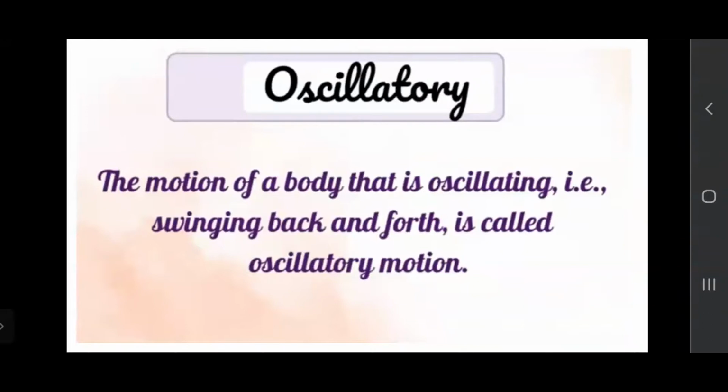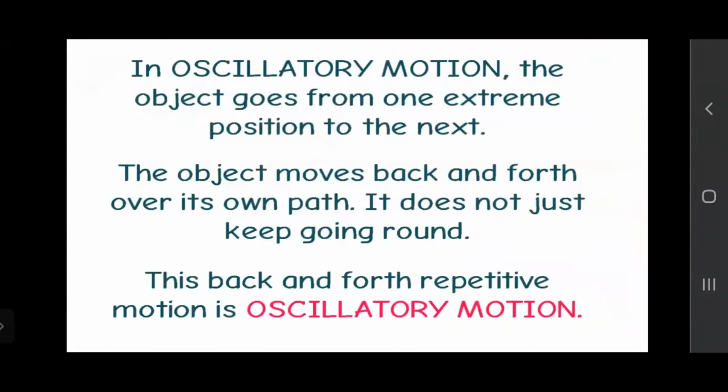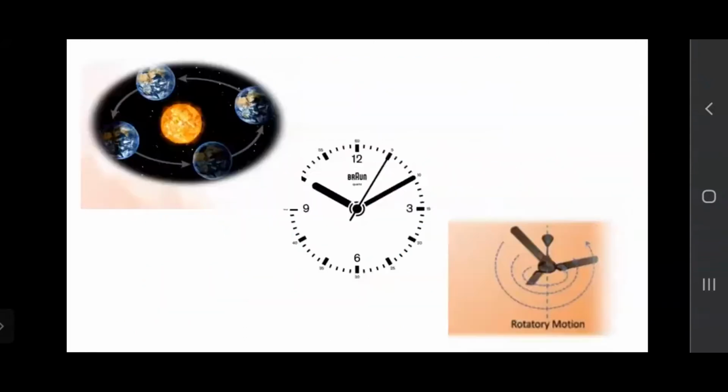This type of motion is an oscillatory motion. The motion of a body that is oscillating, that is, swinging back and forth, is called oscillatory motion. In oscillatory motion, the object goes from one extreme position to the other, and moves back and forth over its own path. It will not change its path. It will move on the same path again and again. It does not go round. This back and forth repetitive motion is known as oscillatory motion.